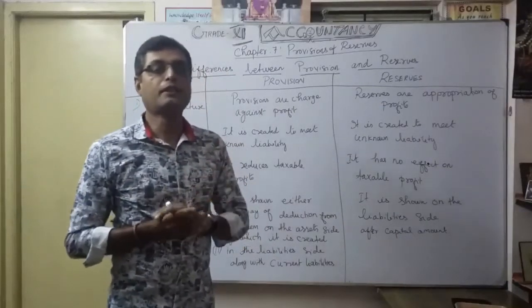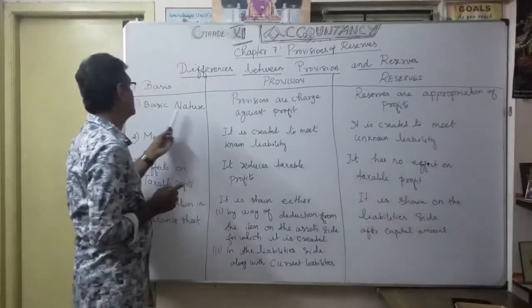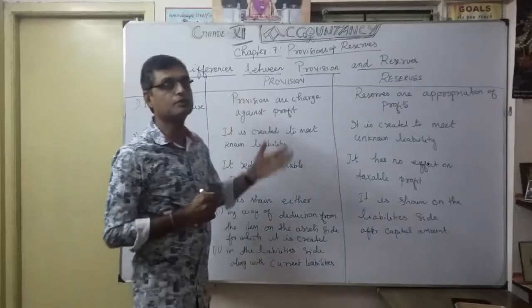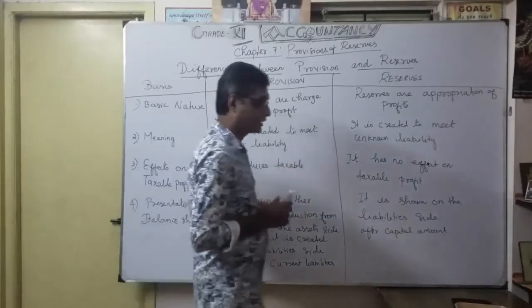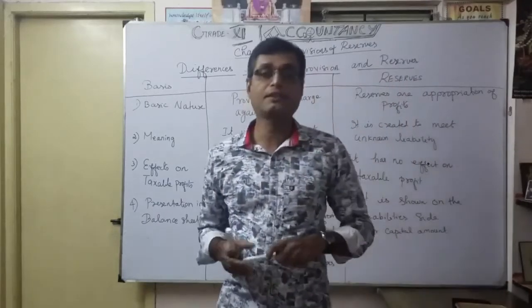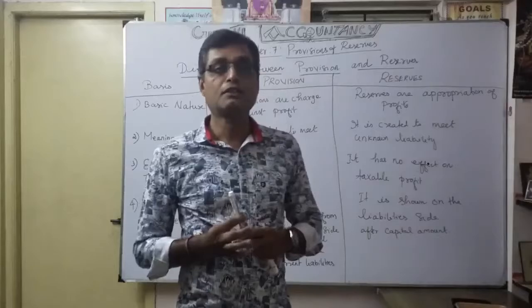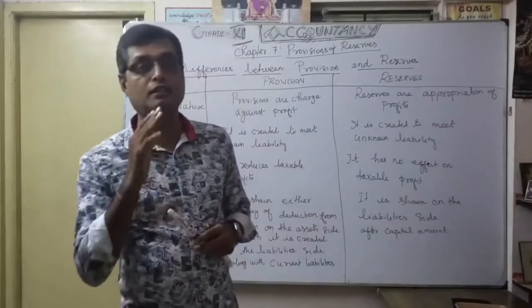How to identify? See, the basic nature. According to provision, you know very well, provisions are charge against profit, isn't it? Charge against profit. I said very clearly. That means you want to make a provision even though you will get a loss also.